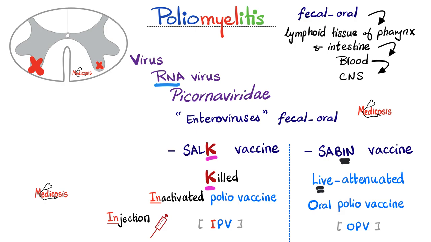Let's say that I did not receive any polio vaccines ever, and then I was exposed to someone with polio. How do I protect myself? The answer is SABIN, not SALK. The inactivated will not immunize non-vaccinated contacts. Another disadvantage of the inactivated polio vaccine is that it requires boosters. And finally, we will have to inject you, which is minimally invasive.